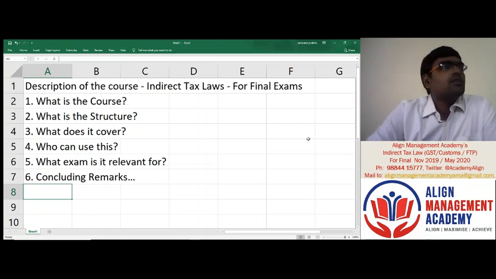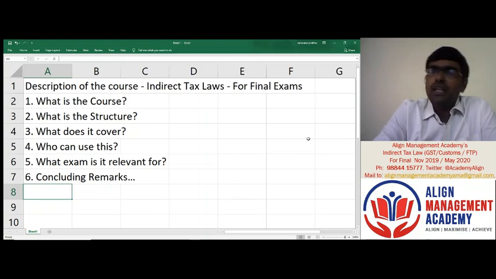My dear friends, this particular course has been designed keeping in mind the syllabus of the CA Institute final exams for the indirect tax paper, but at the same time it is also equally relevant for CMA and CS final students as well, due to the reason that the syllabi of the 3 institutes as far as this particular paper in the final exams is concerned are almost the same.